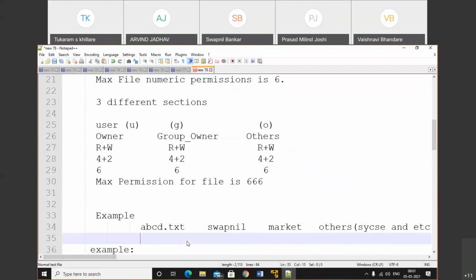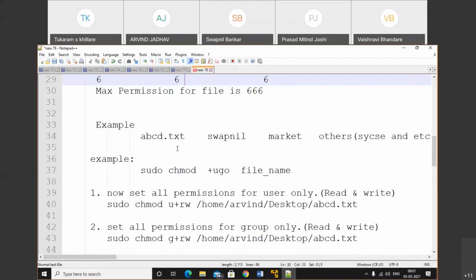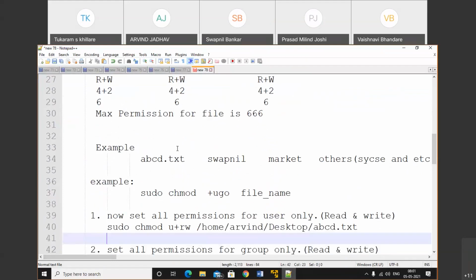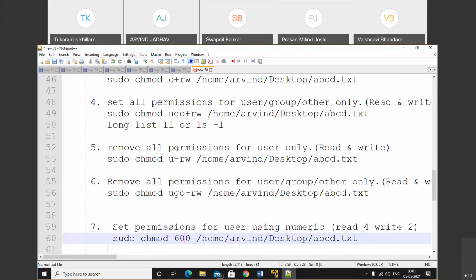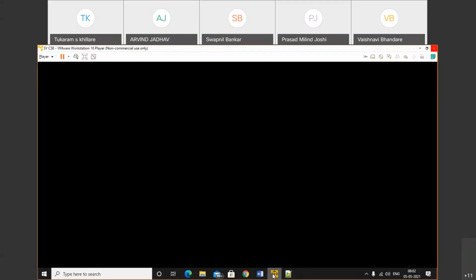Okay. This is the overall about the file permissions. Okay, similarly we can do it for directories also. I will share this document so we'll get the idea regarding how we'll execute the program. So let's do the practical.